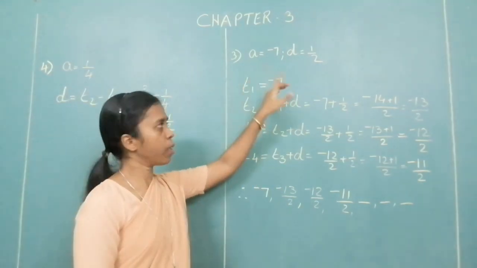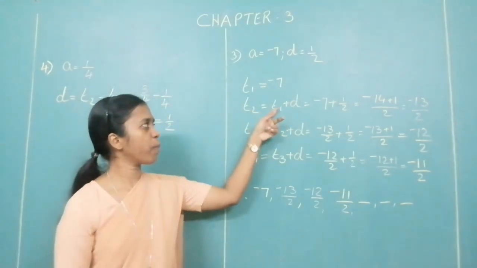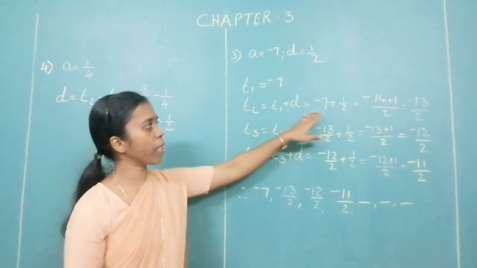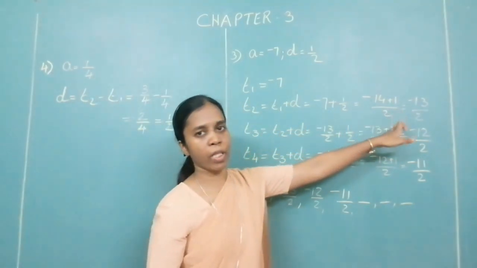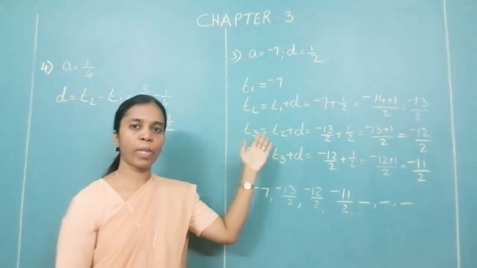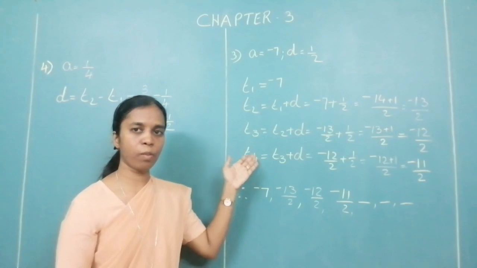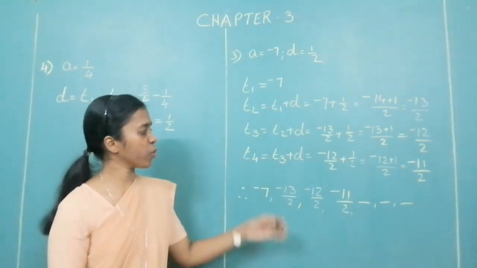T1 is A, minus 7. T2 is equal to T1 plus D. What is my T1? Minus 7 plus 1 upon 2. Take the LCM, you will get minus 13 upon 2. T3 is equal to T2 plus D, the previous term plus the common difference. You will get minus 12 upon 2.